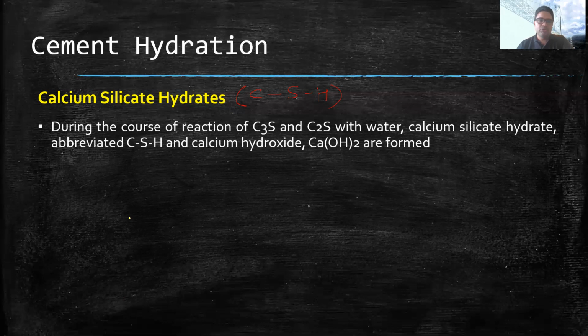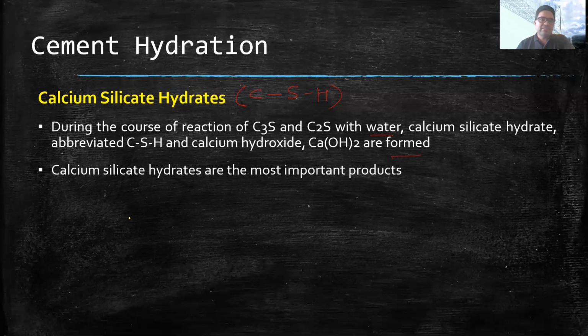There you can see that during the course of the reaction of C3S and C2S with water, calcium silicate hydrate, abbreviated as CSH, and calcium hydroxide are formed. Calcium silicate hydrates are the most important product.